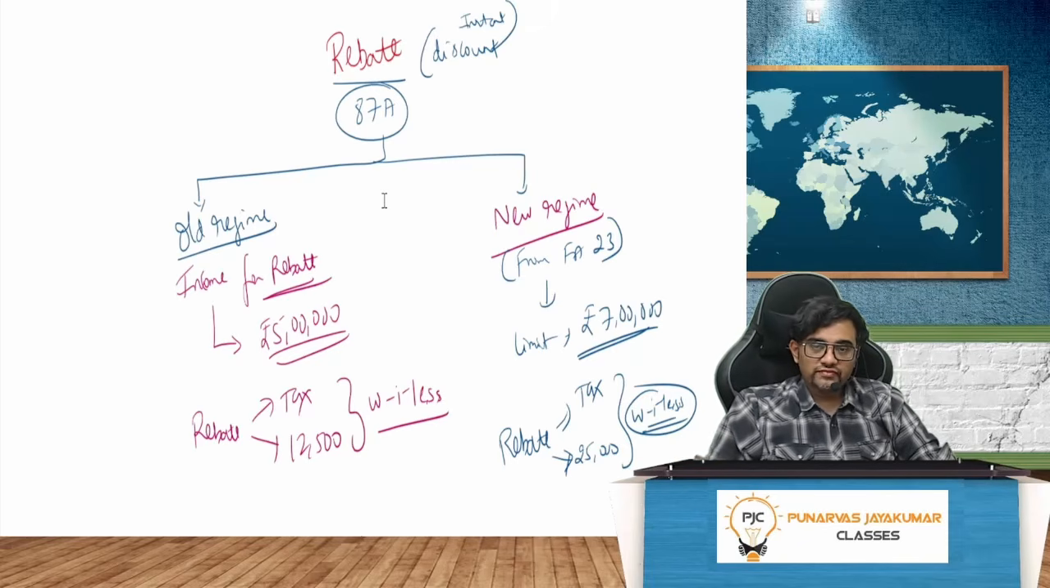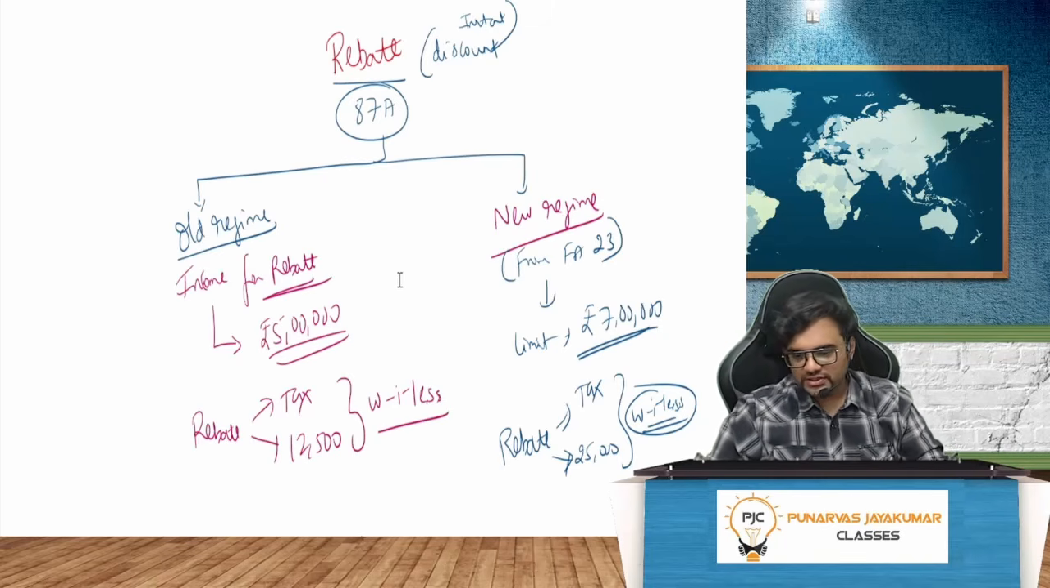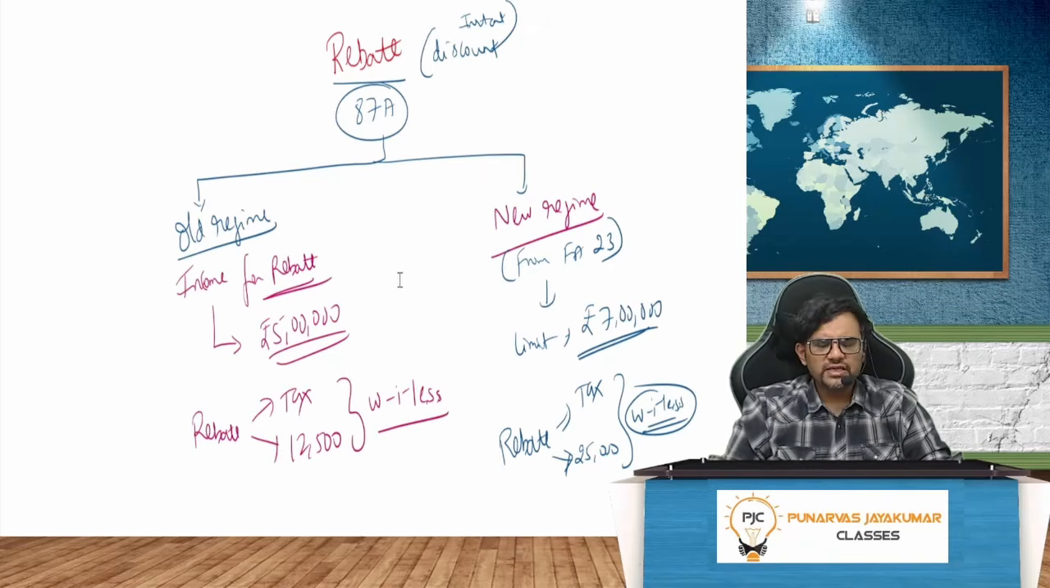In the new regime though, this is from Finance Act 23. The limit has been increased to how much, guys? 7 lakh rupees. Limit has been increased to 7 lakh rupees. So the rebate will be tax or 25,000 rupees, whichever is less. So in the new regime, it is tax or 25,000, whichever is less. So up to 7 lakh rupees, you do not have to pay any income tax. Because what is the tax on 7 lakh? If you compute, it comes to 25,000 rupees only. So up to 25,000 rupees, there is rebate.